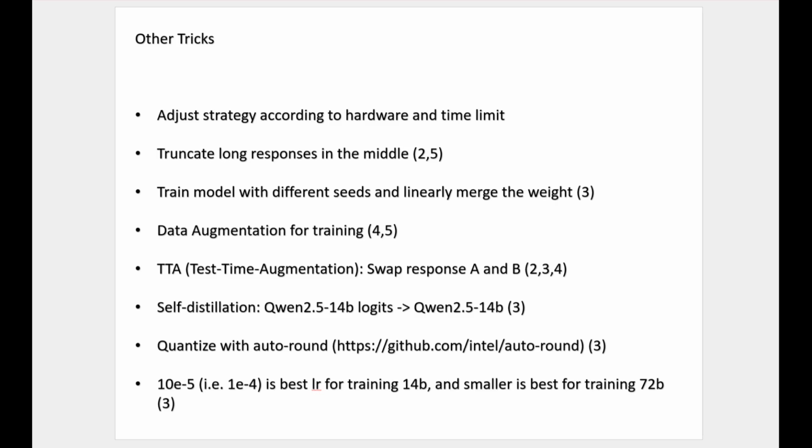For example, some answers are quite long. The second and first place solutions mentioned that for long answers, they truncate a portion, and as for where to truncate, they found that cutting off the beginning or end would significantly decrease model performance, while cutting the middle parts works better. Other solutions might also use similar methods, but they didn't explicitly mention it. And another technique is to use different seeds during training.